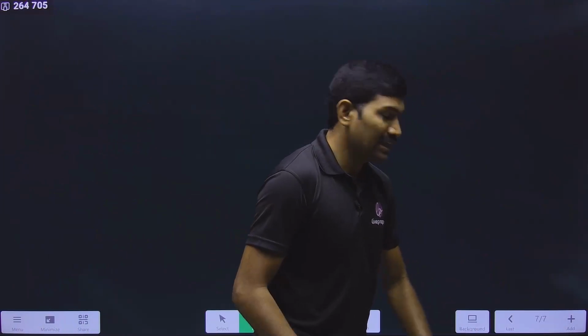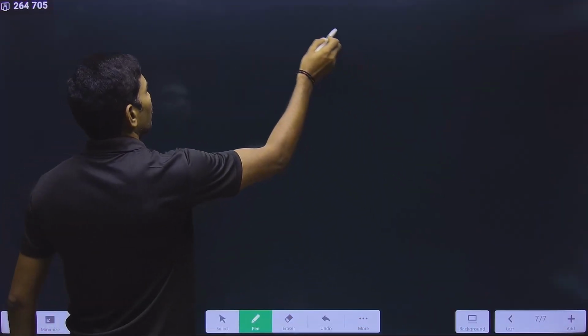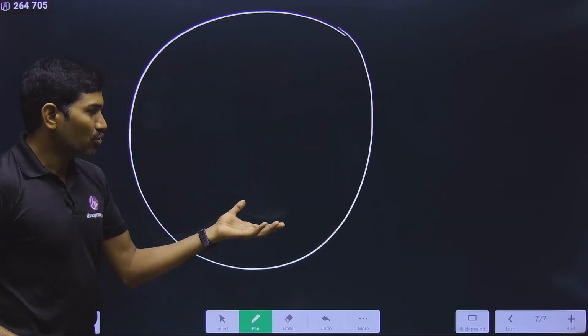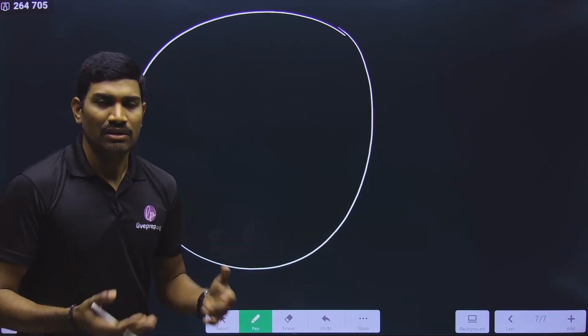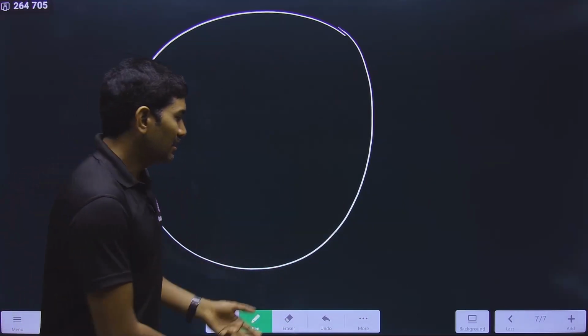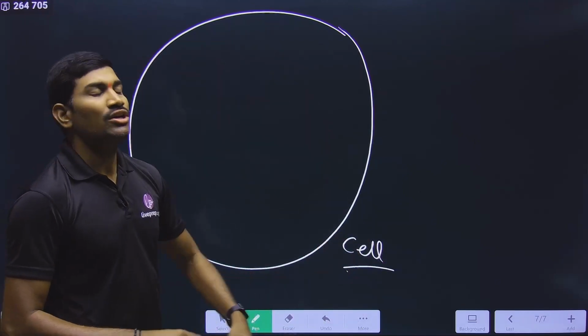First we will focus on the Na+ K+ pump. Now please observe carefully. First I am talking about a cell. Though I am drawing a round one, this cell is nothing but a neuron. In our chapter, we are talking with respect to the neuron. In general I am writing a cell, but here in our case, this is the neuron. Now observe carefully.